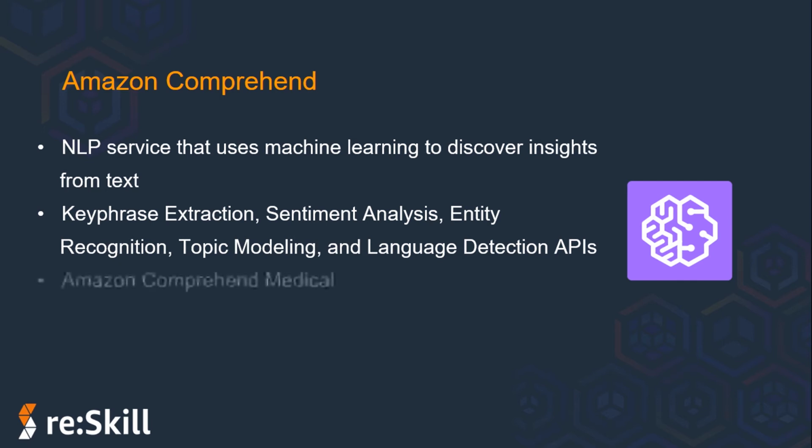One more option with Comprehend is Amazon Comprehend Medical. This offering makes it easy to use machine learning to extract relevant medical information from unstructured text. For example, you can quickly identify medical information such as medical conditions and medication and determine their relationship to each other, for instance medication and dosage.